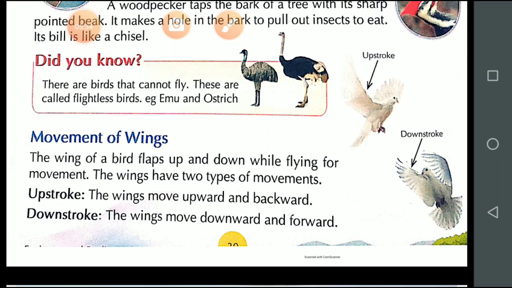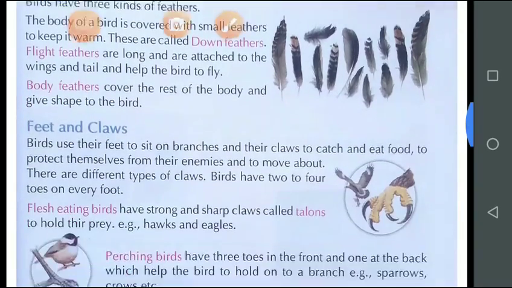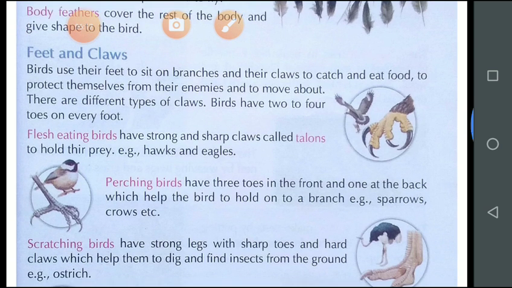Now student, today we will discuss feet and claws in the birds. What is the use of their feet?